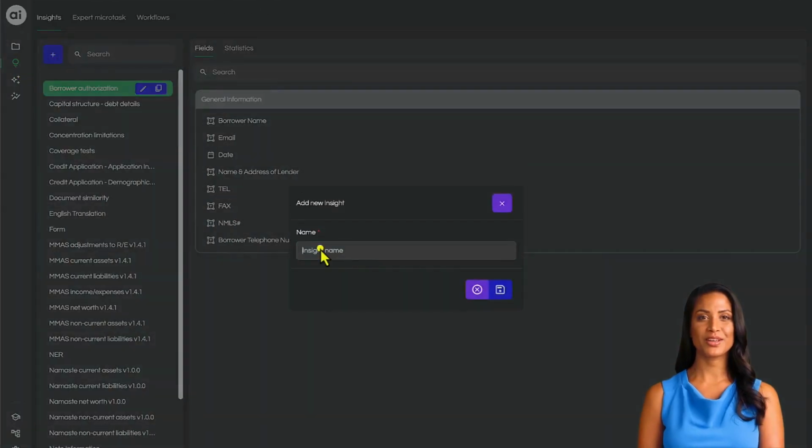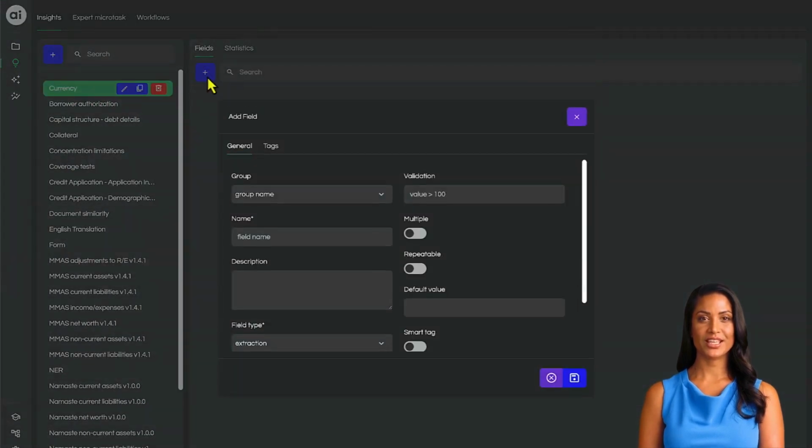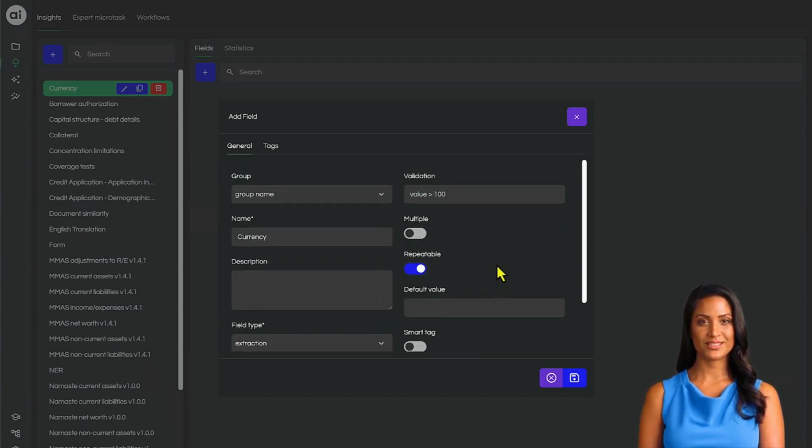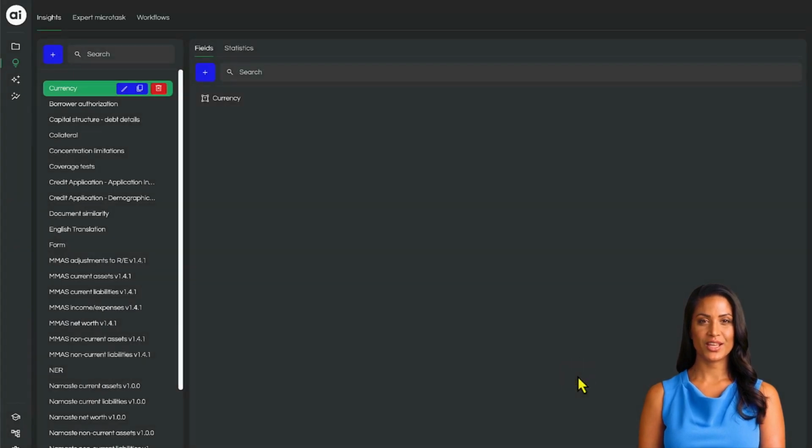Next, let's create an insight. Recall that insights are representing the knowledge you would like to gain from the document. Our insight has only one extraction field with the data type text box. Also, mark it as repeatable, since the currency is likely mentioned several times in the document.